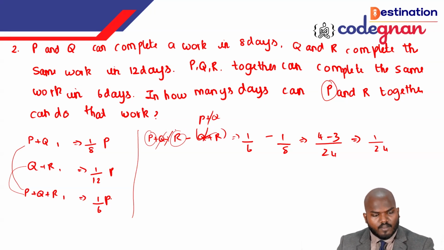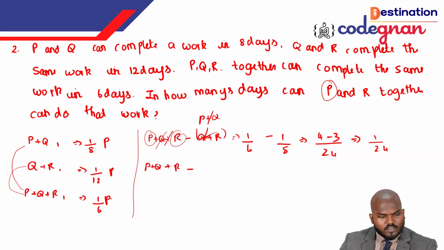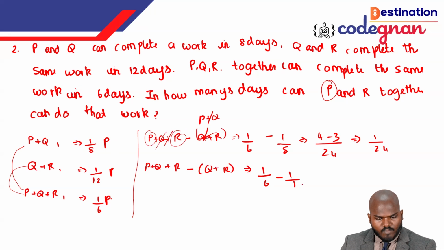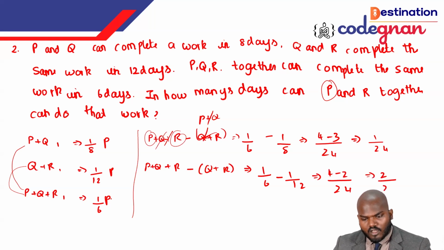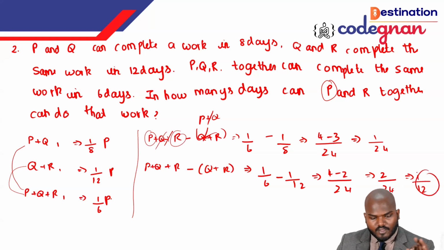And next you want to find the P. Again, you keep the PQR here. PQR minus Q plus R, if you keep it, that is 1 by 6 minus 1 by 12. It will also give you 24 as the LCM. Taking the LCM on both sides, it will give you 4 minus 2, that is 2 by 24. If you cancel this, we get the value 1 by 12.